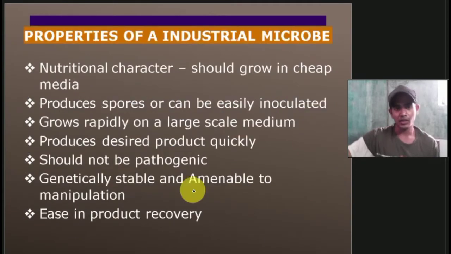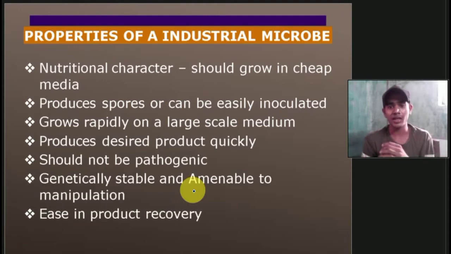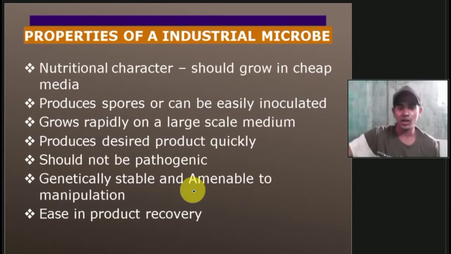Then what are the properties of industrial microbes? Whatever microbes you see in industries have some particular properties. They have a nutritional character: they should grow in cheap media, produce spores or be easily inoculated, grow rapidly on a large-scale medium, produce the desired product quickly, should not be pathogenic, be genetically stable and amenable to manipulation, and allow ease of product recovery. So these are the properties of industrial microbes.